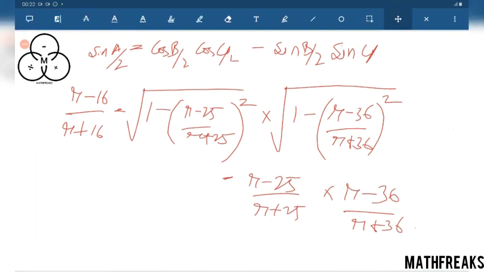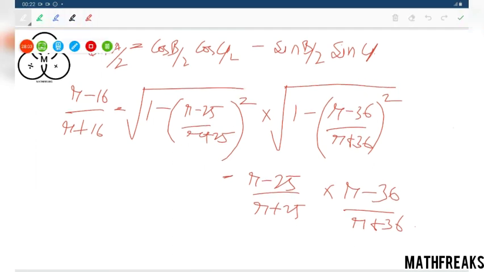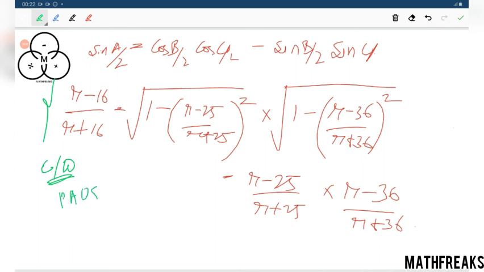Then you need to simplify this equation. That is your task, not homework. This is class work. Pause it and simplify this equation.